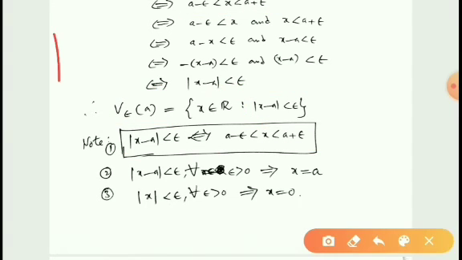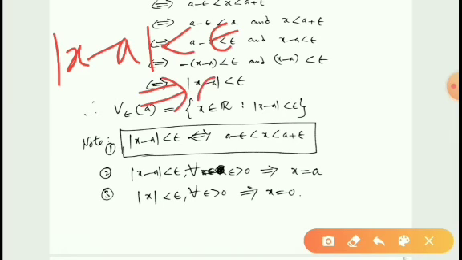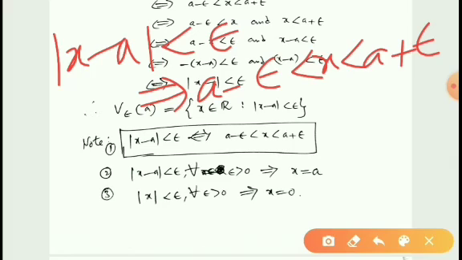So whenever modulus x minus A is less than epsilon, then we can write A minus epsilon less than x less than A plus epsilon. Therefore, modulus x minus A less than epsilon if and only if A minus epsilon is less than x less than A plus epsilon.